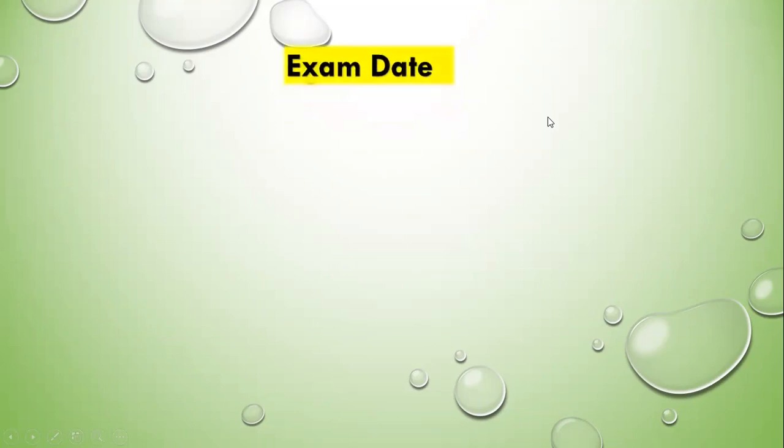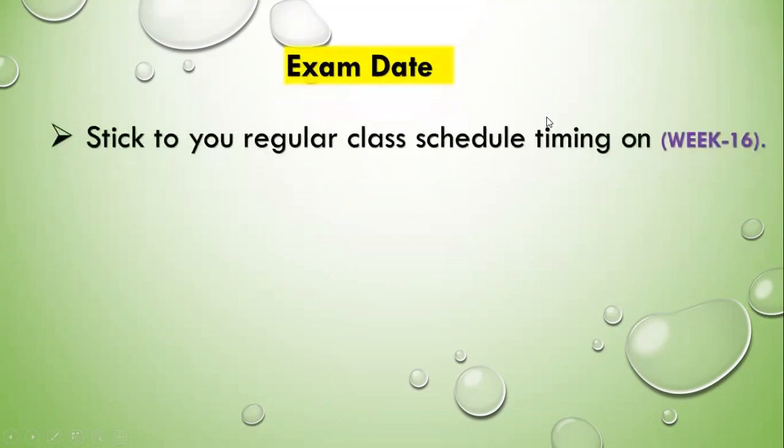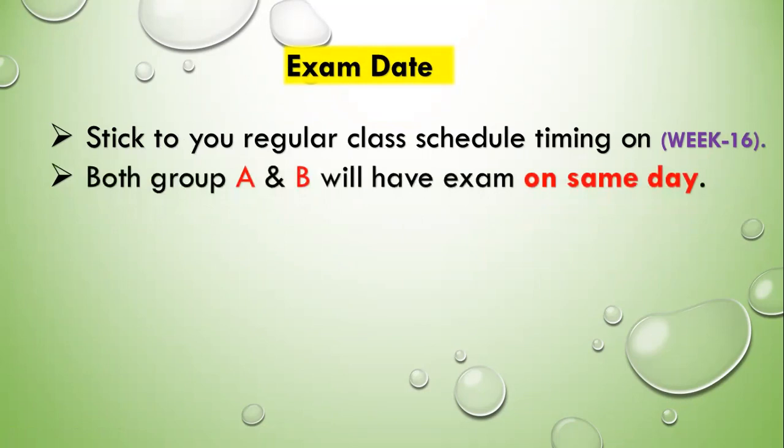The exam date will be the whole next week, that is week number 16. Week number 16, we are going to have this final exam. So what you have to do is stick to your regular class schedule timing. Just follow the schedule you have as usual. And remember that both group A and B will have the exam on the same date. So that means next week, according to your schedule, you have to be there in the lab. Both group A and group B will have the exam on the same day.